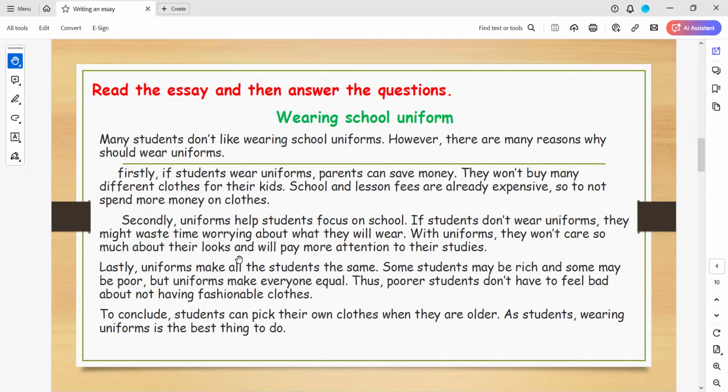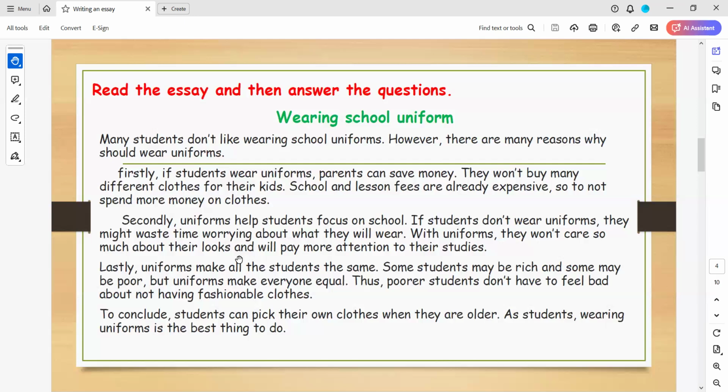If students don't wear uniforms, they might waste time worrying about what they will wear. With uniforms, they won't care so much about their looks and will pay more attention to their studies. Lastly, uniforms make all the students the same. Some students may be rich and some may be poor, but uniforms make everyone equal. These poorer students don't have to feel bad about not having fashionable clothes. To conclude, students can pick their own clothes when they are older. A student wearing uniforms is the best thing to do.